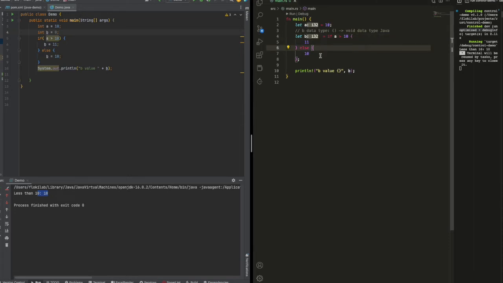So that's one example showcasing why Rust is an expression language, but Java is a statement language. Another example here: normally we have integer x, we set a equal to 100, and then we print x.